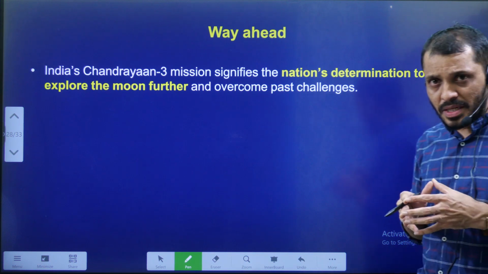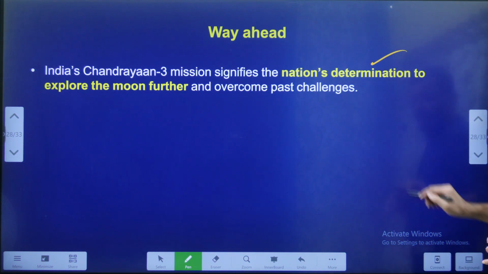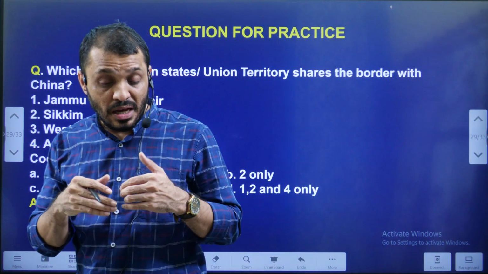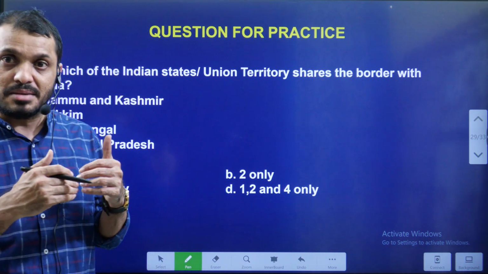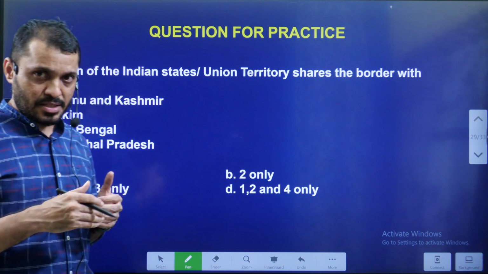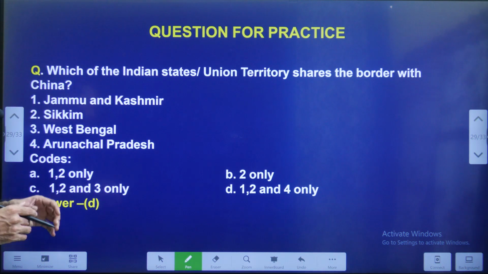So this is about some of the information regarding Chandrayaan-3, students. And of course, the success of Chandrayaan-3 may encourage the younger generation towards STEM, that means science, technology and engineering areas. So it is going to be one of the path breaking achievements in India's science field.